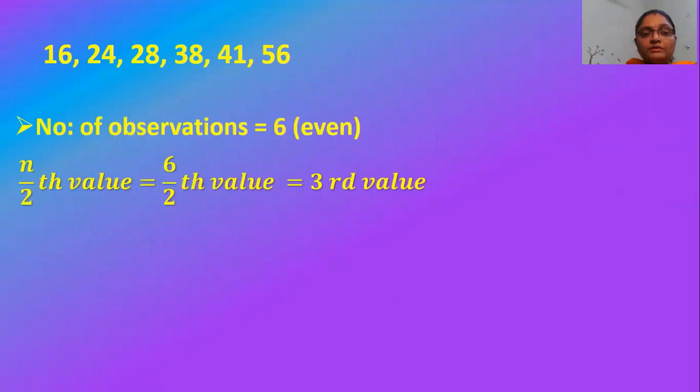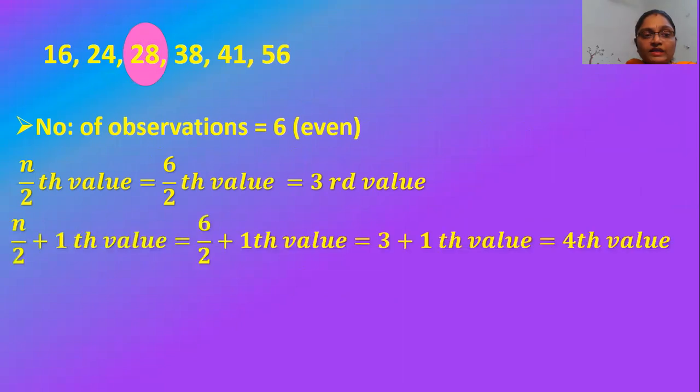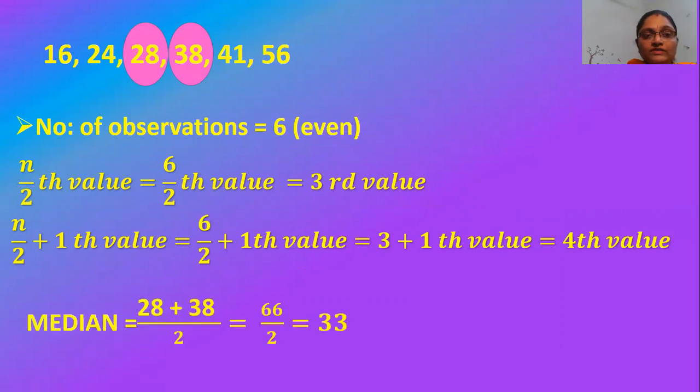So the n by 2 th value will be the 6 by 2 th value, that is the third value. Here it is 28. And the (n by 2 plus 1) th value will be the fourth value, that is 38. So the median is going to be the average of these two values. Now you need to find the average of these two values, that is 28 and 38. That will give the median, that is 33 here. So the median of the given data is 33.